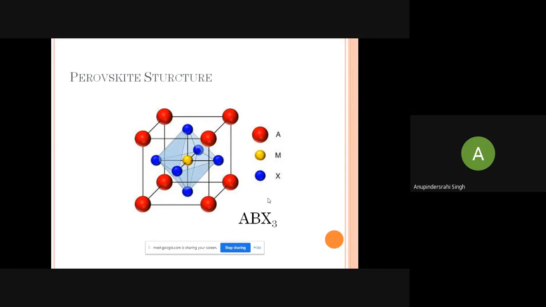tetragonal structure. And similarly in orthorhombic and rhombohedral. You got it? The dipole moment is non-zero. Yes, got it.